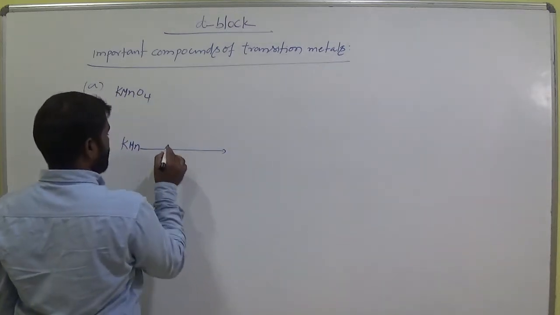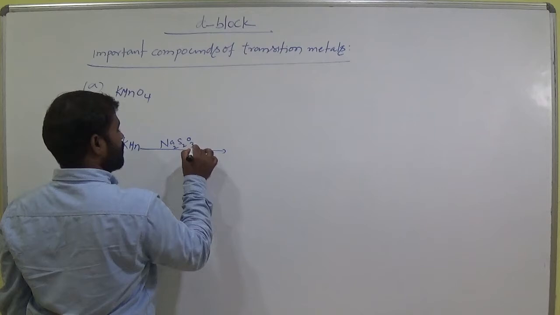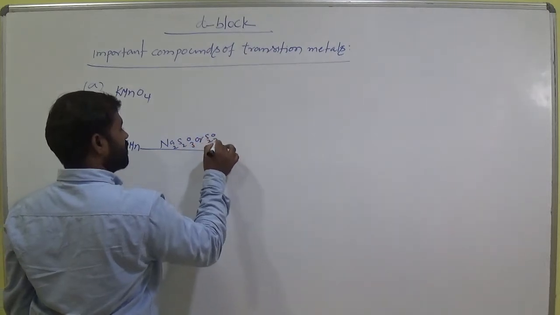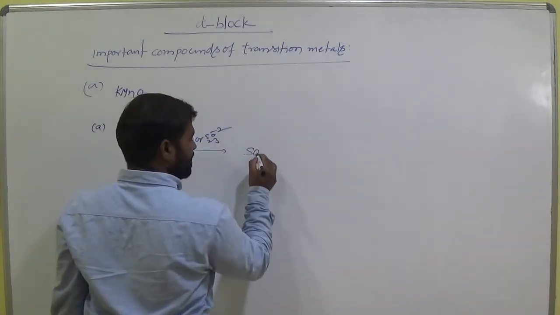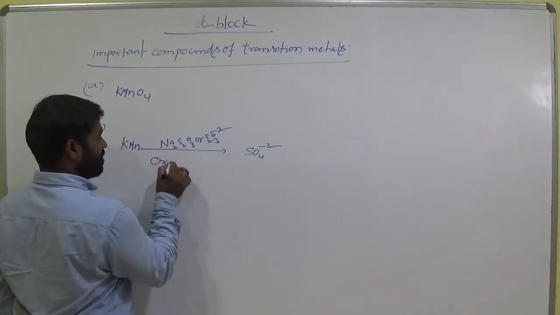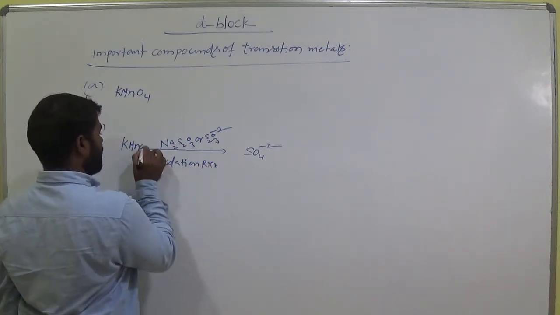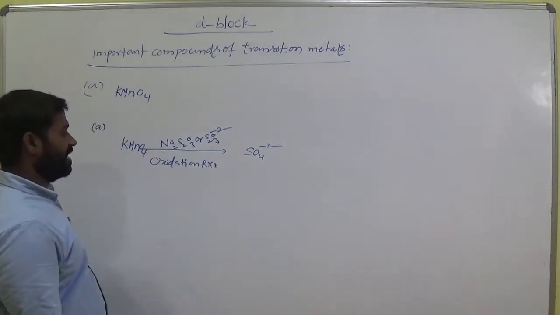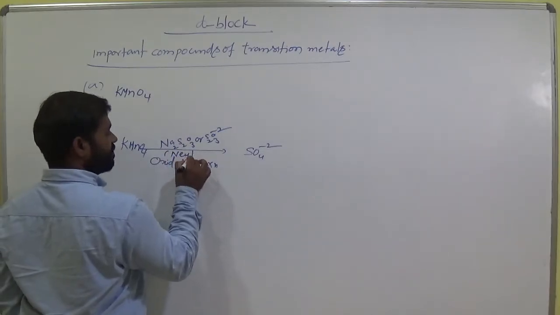KMnO4 in Na2S2O3, or S2O3 2-, is converted to SO4 2-. Okay, this is an oxidation reaction. KMnO4, potassium permanganate, undergoes oxidation in presence of neutral medium.